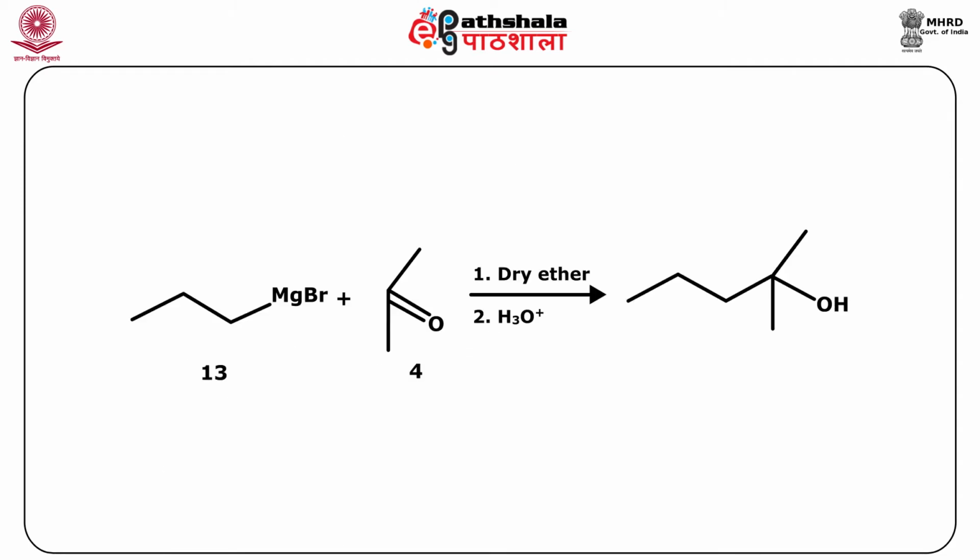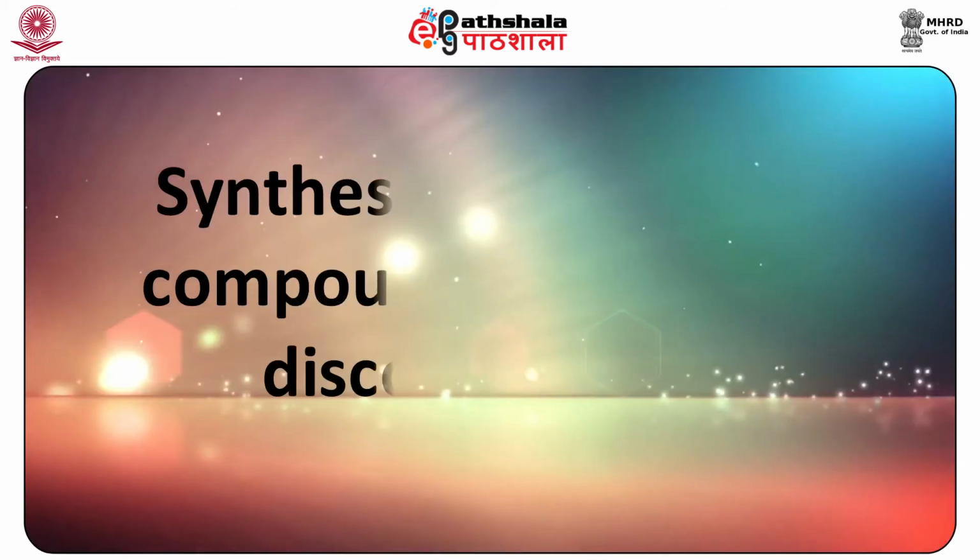The synthetic pathway of the 2-methylpentan-2-ol is given in the figure. The reaction of propyl bromide with magnesium in the presence of dry ether gives Grignard reagent propyl magnesium bromide. The reaction of the given Grignard reagent, that is propyl magnesium bromide, with acetone gives the target molecule in the presence of dry ether and the acidic conditions.